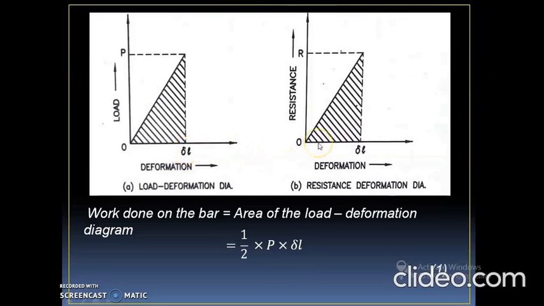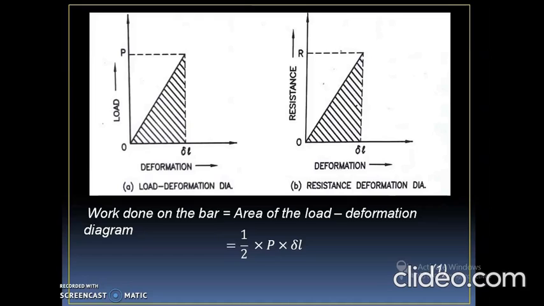And in the second figure, resistance represents that when the load is applied to the body, the body will try to resist the deformation delta L, which is denoted by R. So when a gradually increasing load is applied, the resistance increases. As the resistance increases gradually, the deformation also increases gradually. So we will get the curve, and the area under the curve, represented by hash lines, is a triangle for both the load deformation diagram and the resistance deformation diagram.